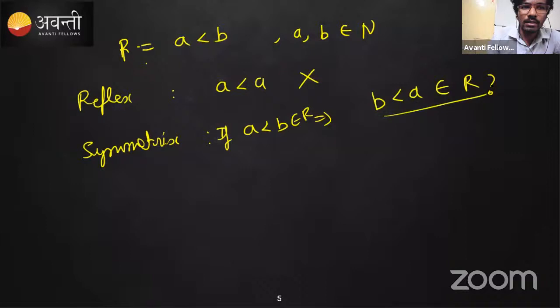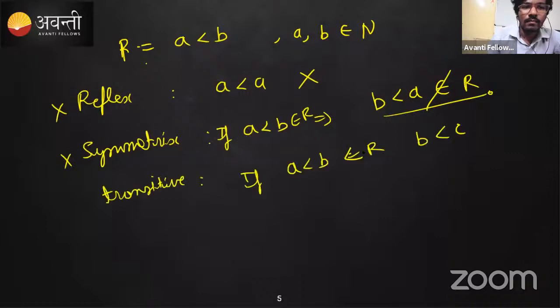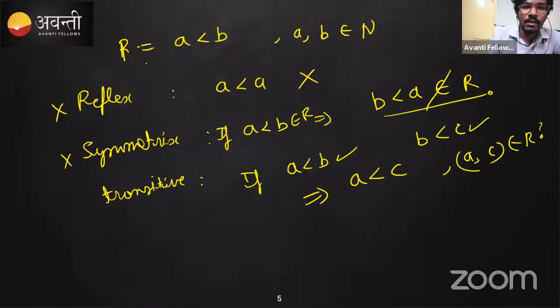And if you calculate for the transitive part, if A is less than B belongs to R and B is less than C satisfies this relation. If A is less than B and B is less than C, will it imply A is also less than C? Or will it imply A comma C belongs to R? Is it true? Yes. So this is the right one. Hence the correct answer is only transitive. It is not reflexive, it is not symmetric, it is only transitive.